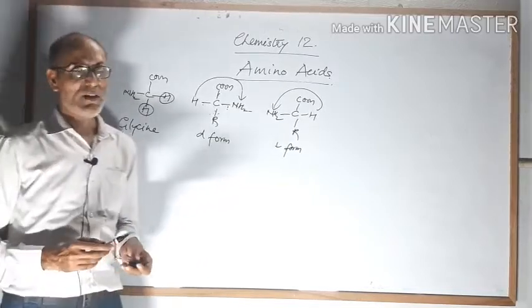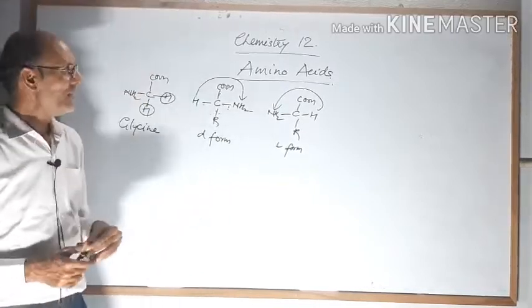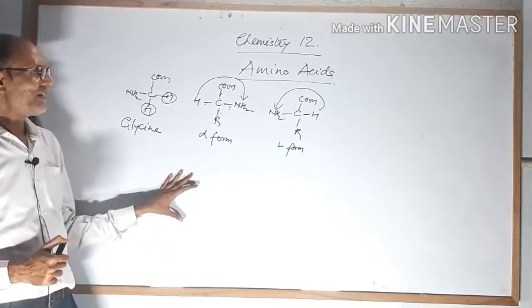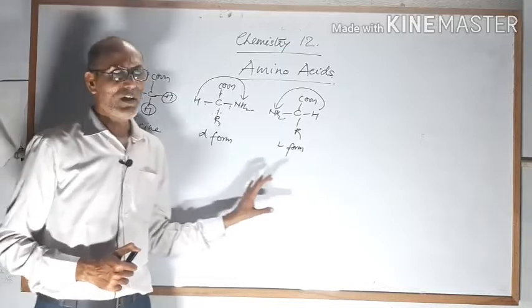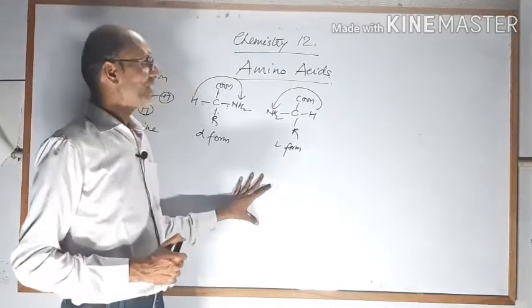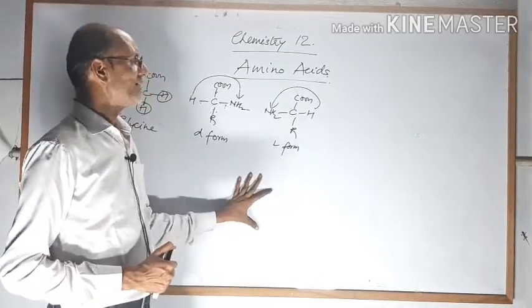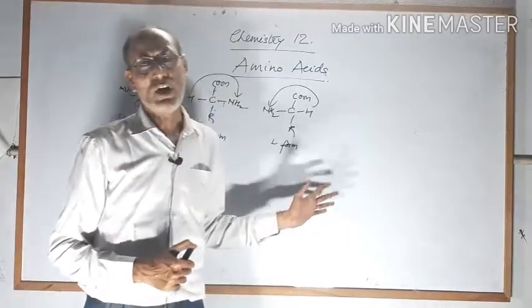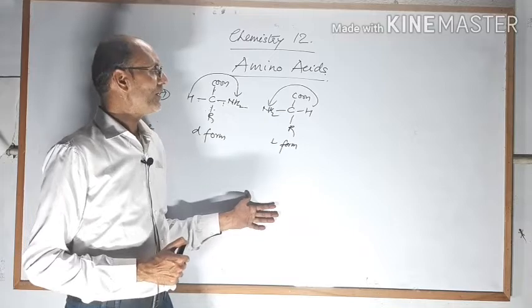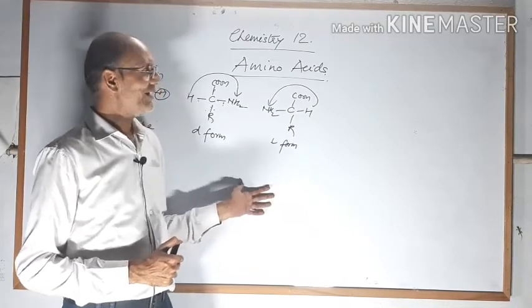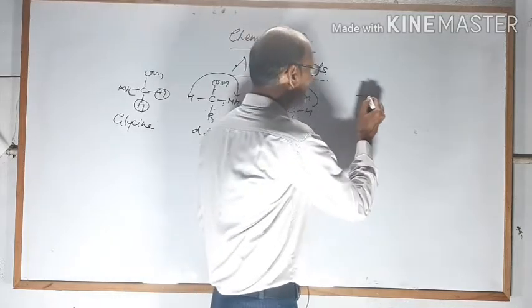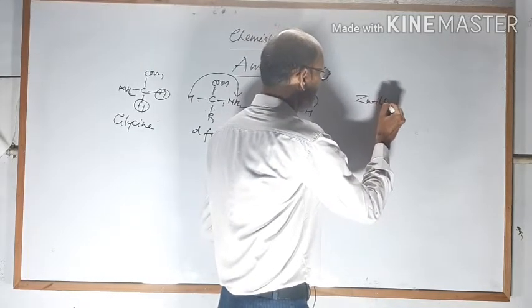So I am discussing the properties of amino acids. Amino acids are colorless crystalline solids with a high melting point, and they are soluble in water, especially the neutral amino acids. The solution is neutral in nature, because when it dissolves in water they form an internal salt, or you can say zwitterion. This is the most important point of amino acids. What is a zwitterion?